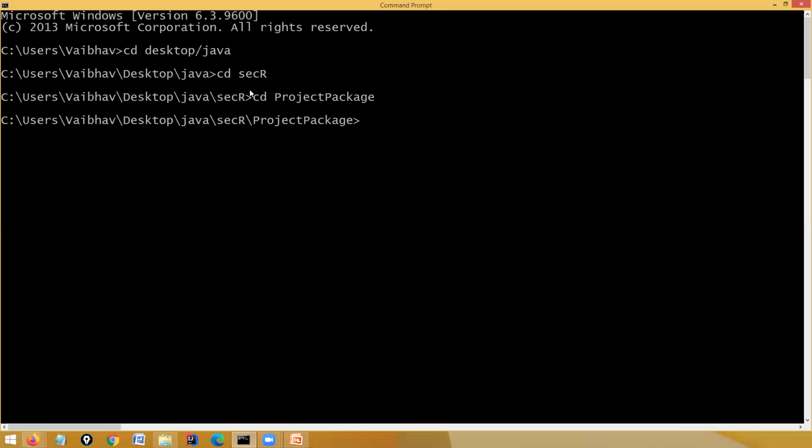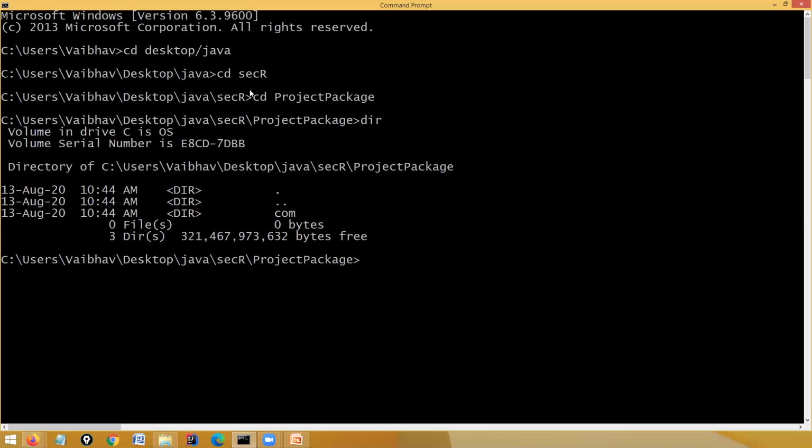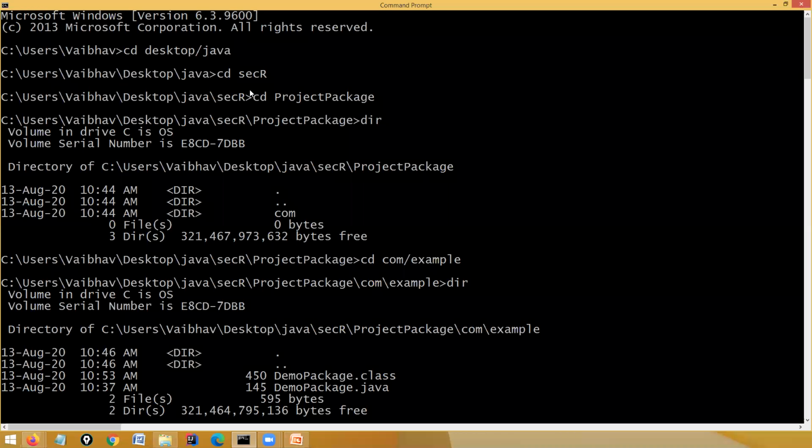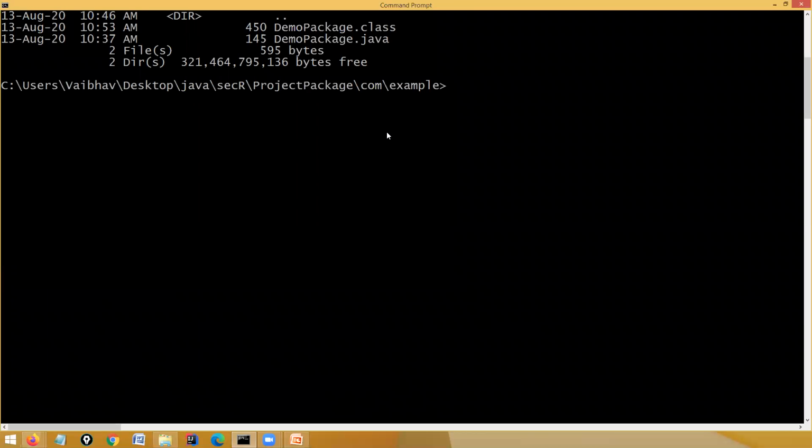See, if I say dir, here I have the folder com. Sir, I had executed this when I had not created the com and example folders. Okay, no issues. So cd com slash example. Here I have two files. I am not going to the base directory.